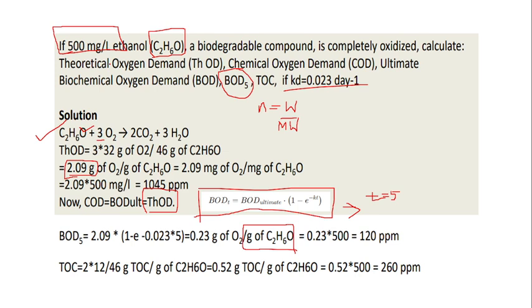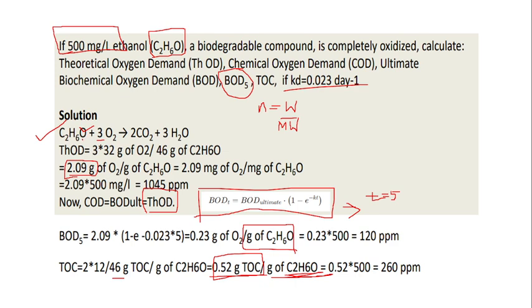So the next question asks us to find the total organic carbon, that is TOC. Okay, so you know, two carbons are present in this ethanol. Okay, so we are again doing the conversion. So two carbons are there. The atomic weight is 12, and the molecular weight of ethanol is 46. So TOC per gram of ethanol. If we divide the 24 with 46, it is 0.52 gram. So 0.52 gram of carbon is there in 1 gram ethanol.